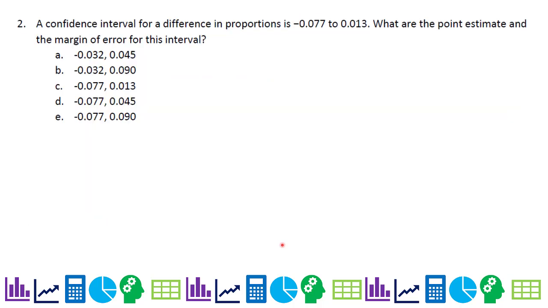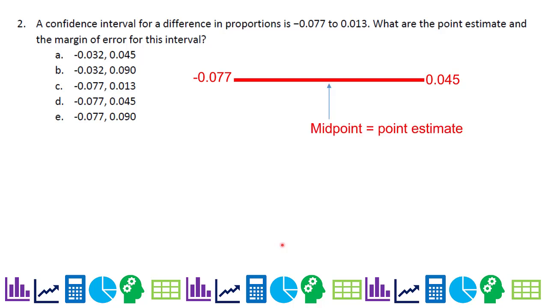Number 2, a confidence interval for a difference in proportions is negative 0.077 to 0.013. What are the point estimate and the margin of error for this interval? So let's pretend I have the interval sort of on a number line. And the midpoint is the point estimate.